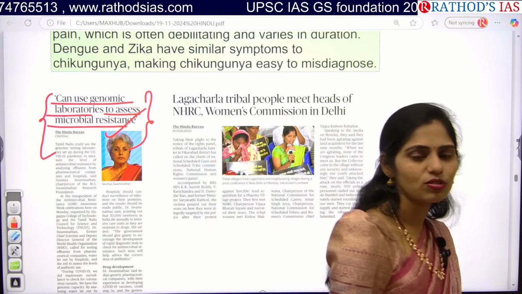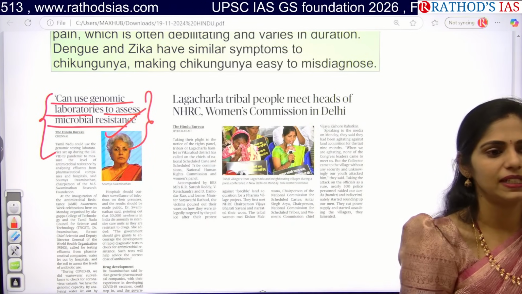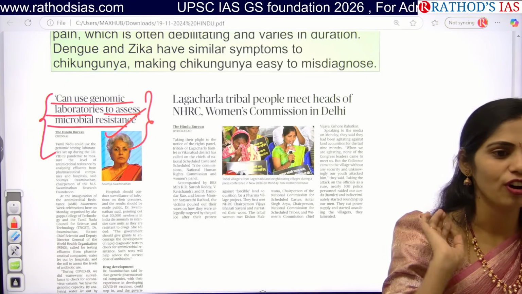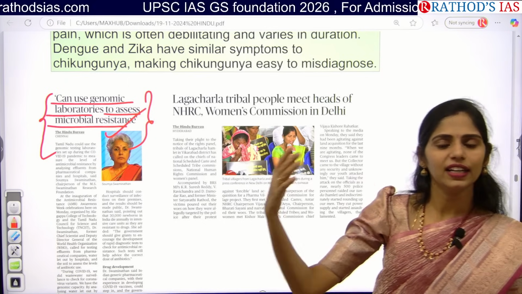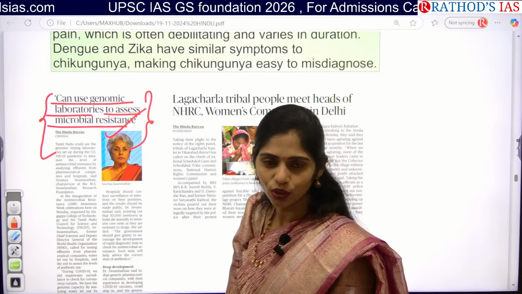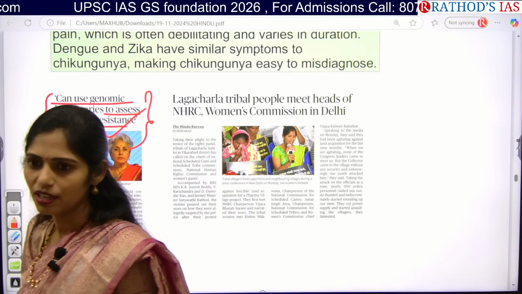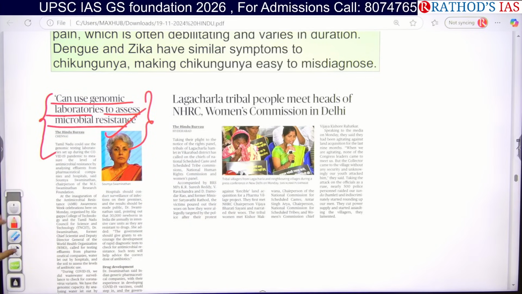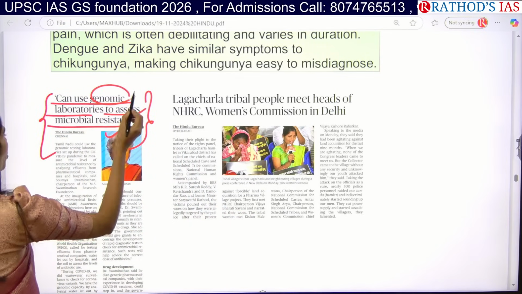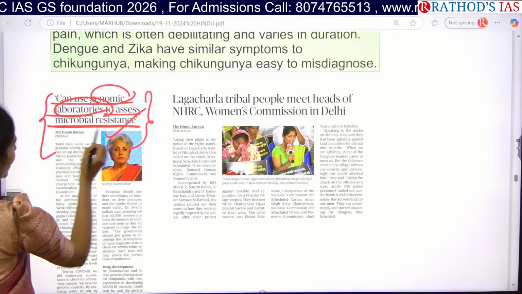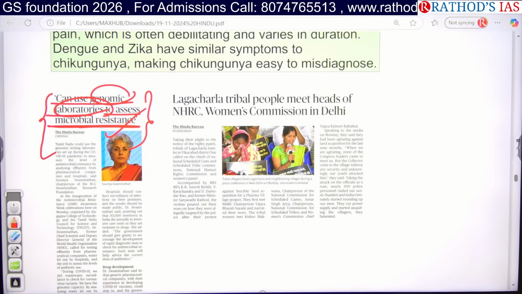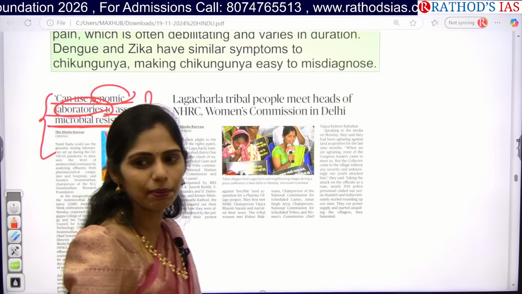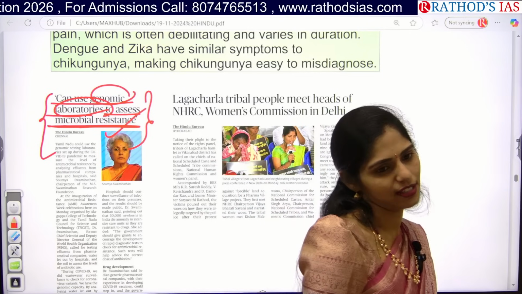Okay, so because of this, what happened? There will be an increase in hospital stay, an increase in hospital charges, and finally, that family will go into a debt trap. So here this article is saying that we can use genomic laboratories and we have to find microbial resistance, and we have to use gene therapy for this microbial resistance.